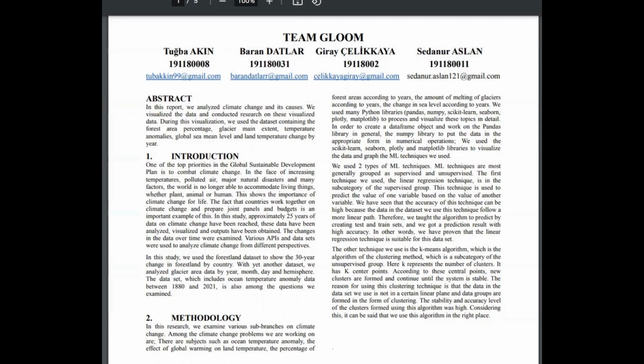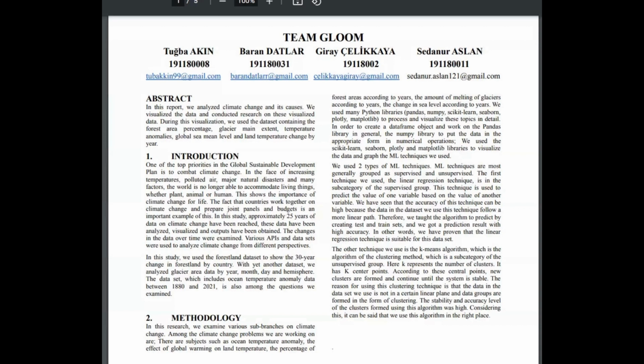The first technique we use, the linear regression technique, is in the subcategory of the supervised group. This technique is used to predict the value of one variable based on the value of another variable. We have seen that the accuracy of this technique can be high because the data in the dataset we use follows a more linear path. Therefore, we taught the algorithm to predict by creating train and test sets, and we got a prediction result with high accuracy. In other words, we have proven that the linear regression technique is suitable for this dataset.